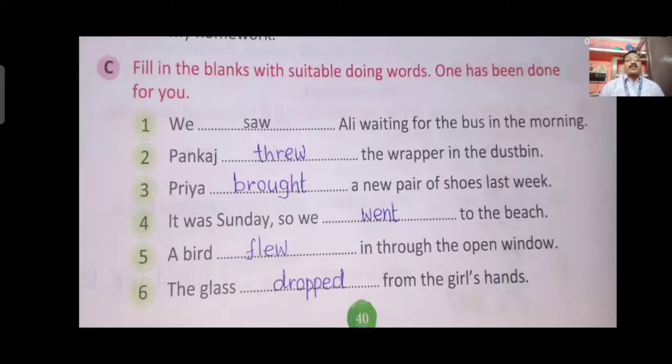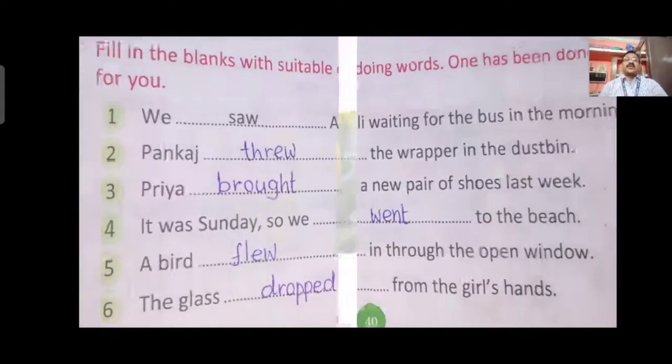Fifth one, a bird flew in through the open window. Present form is fly, past tense is flew. The bird flew in through the open window. The glass dropped from the girl's hand. Drop, past tense is dropped. The glass dropped from the girl's hand. All the verbs here in the blanks are written in the past form.